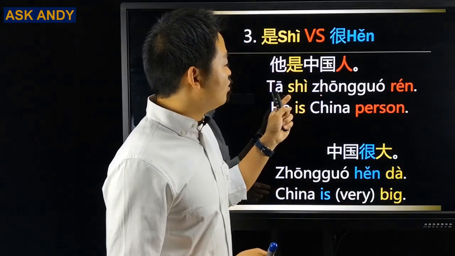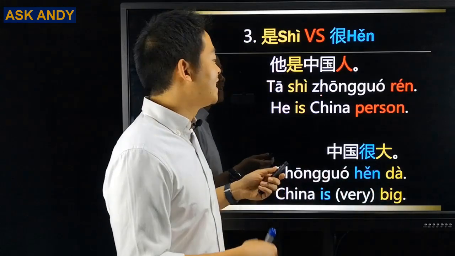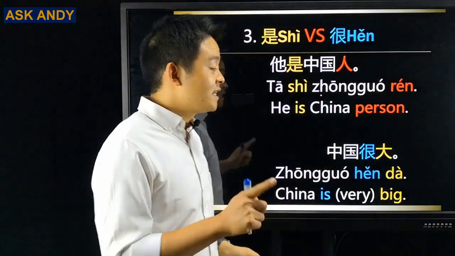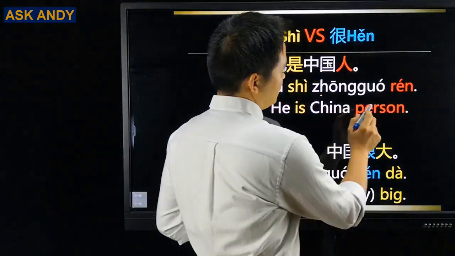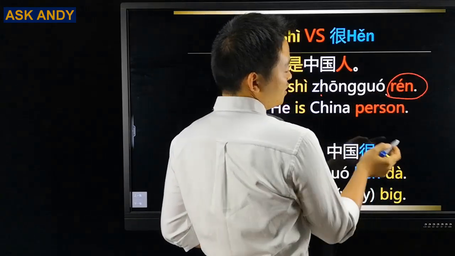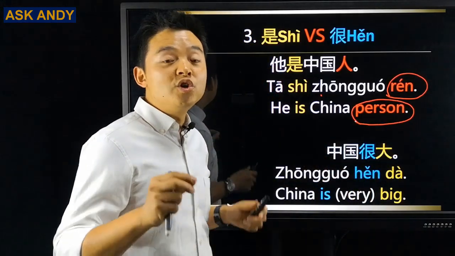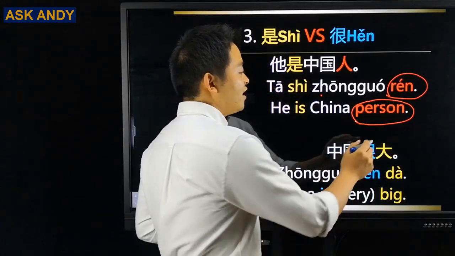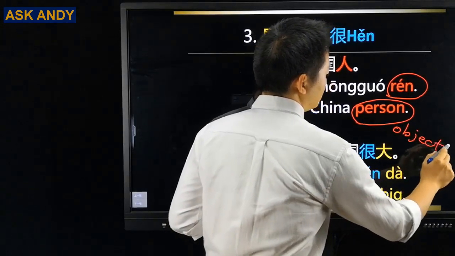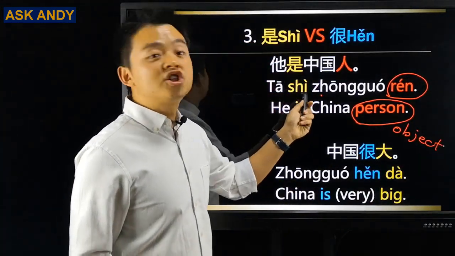And here, when we are talking about he is Chinese, literally in Chinese that is 他是中国人. So the difference is the end. For this sentence, we finish with 人, which in Chinese is a person. So when you finish the sentence with an object, we're going to have the "to be" as 是.